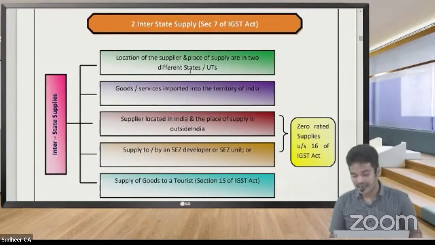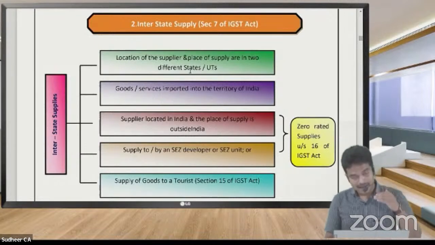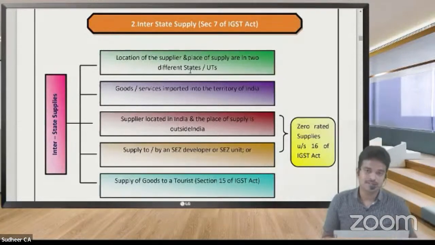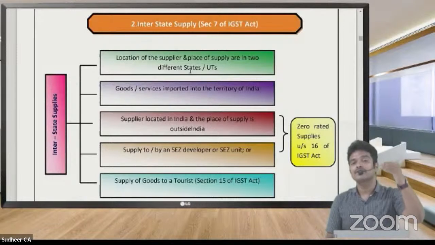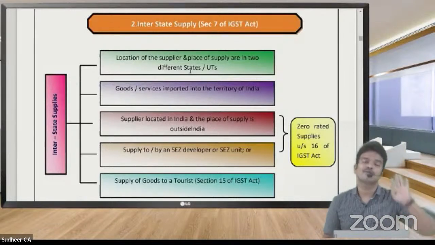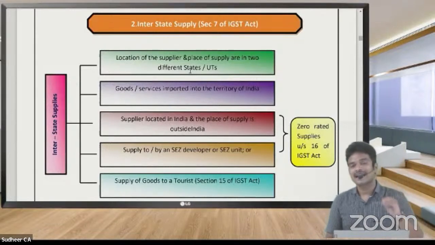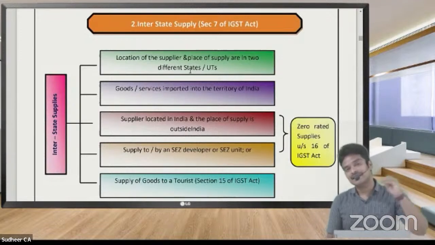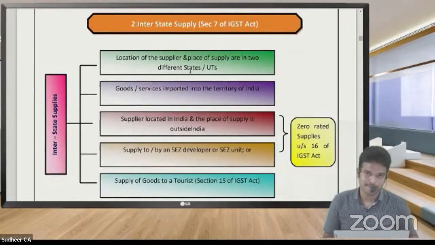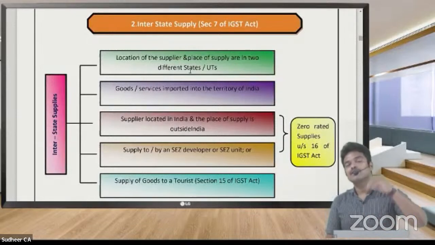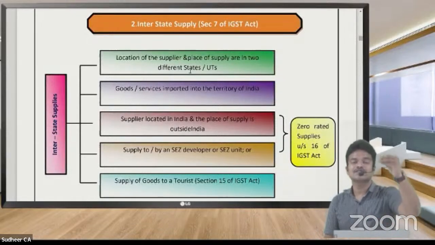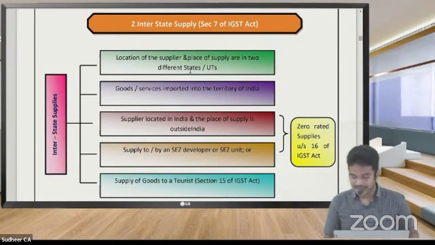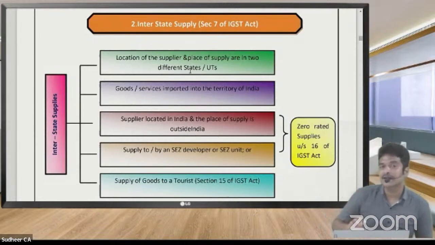For example, if I am sending the goods from Vijayawada to Delhi, where the movement of goods terminates is Delhi. Transportation might be arranged either by the seller or buyer, whatever may be the case. Where is the movement going to end?